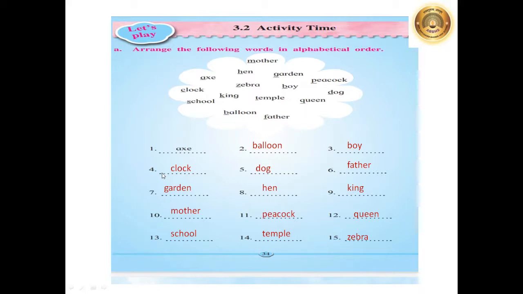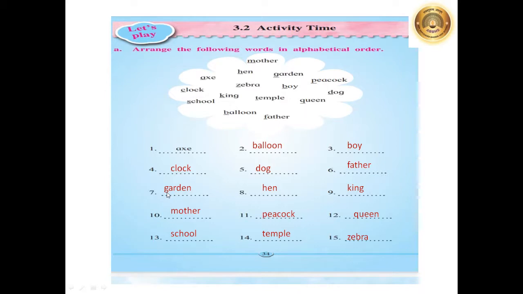Now, fourth word is C-L-O-C-K, clock. Then word comes which starts from D. So here it is D-O-G, dog. After D in alphabets A, B, C, D, E, F. But we don't have word from E. So here it will come the word from letter F. F-A-T-H-E-R, father.